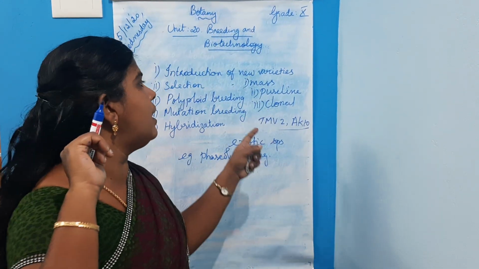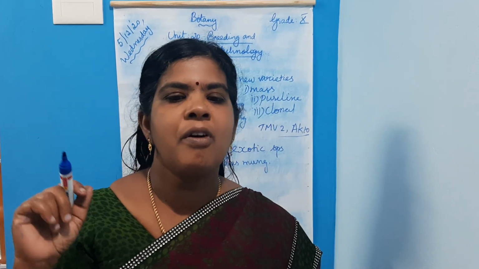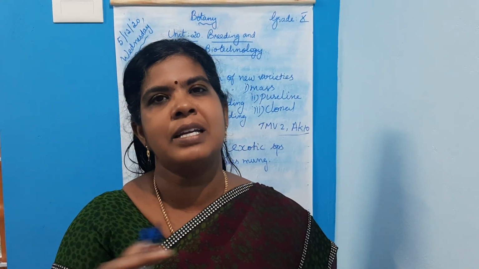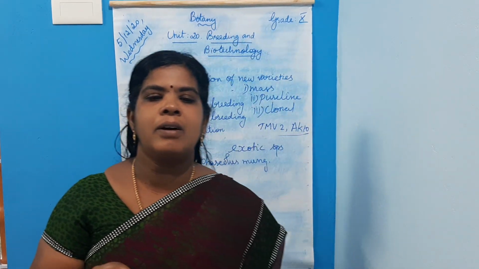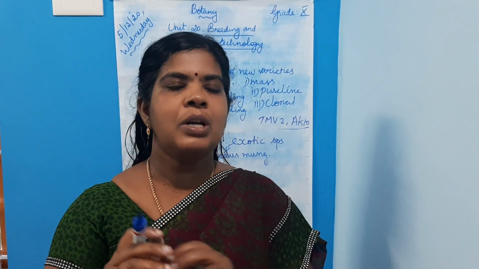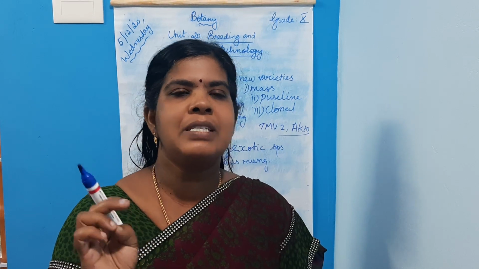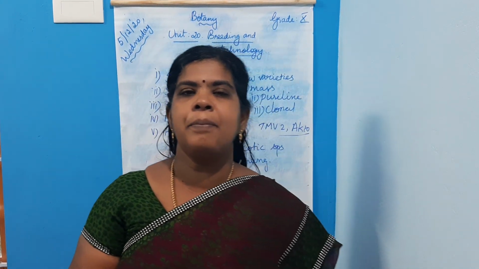Next is, what is the next one? Clonal selection. Clonal selection is a group of plants produced from a single plant through vegetative or asexual reproduction. So identical plants are called clones. A number of plants are produced from a single plant through vegetative or asexual reproduction. So all plants of clones are similar in phenotype and genotype.